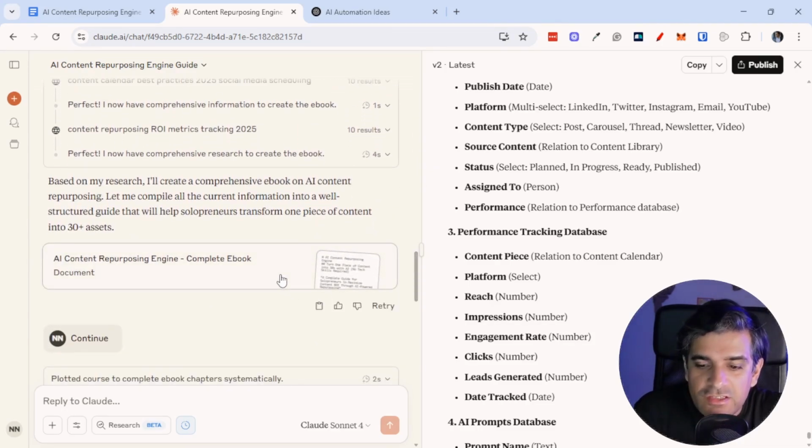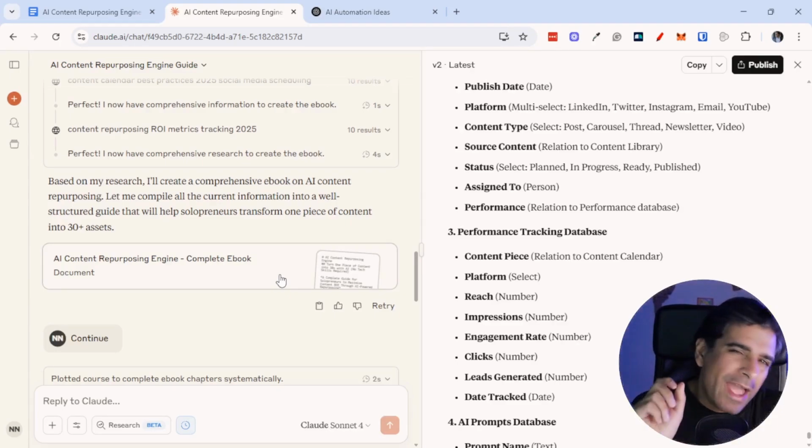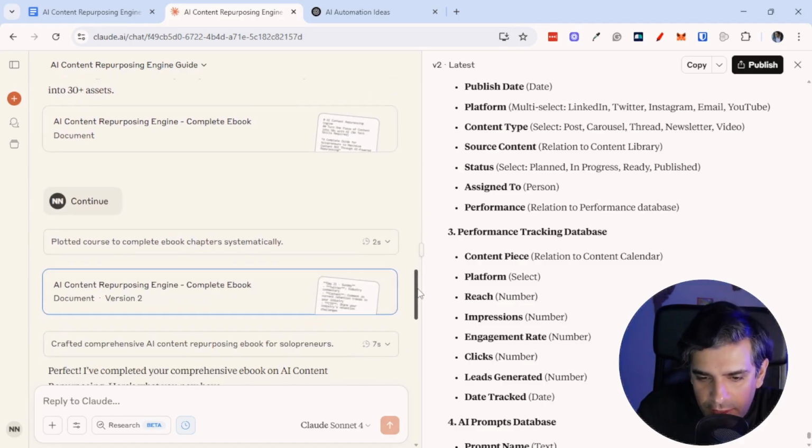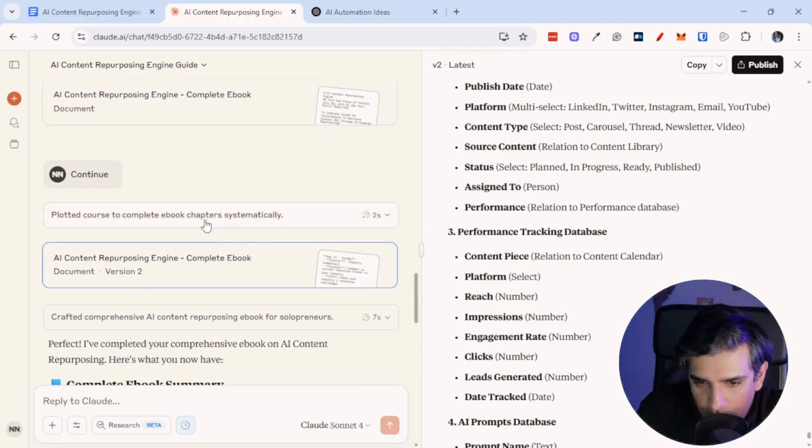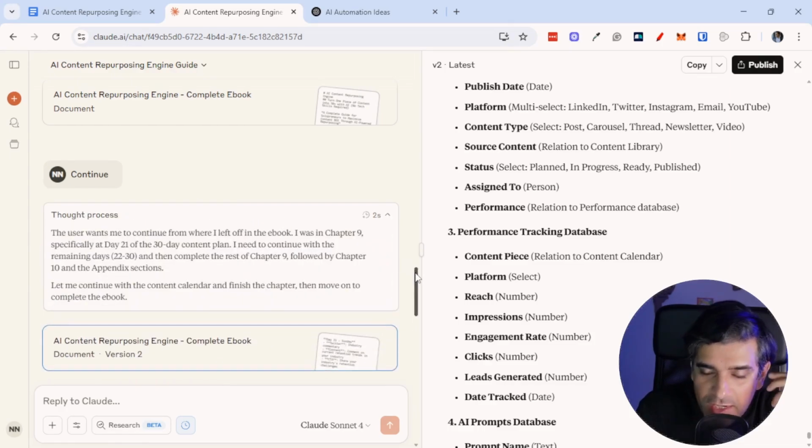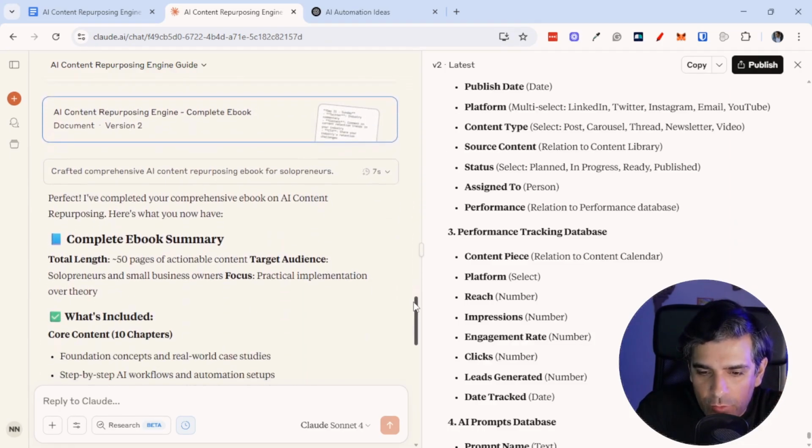And based on this research, it started writing. Now, the ebook wasn't completed in one go. I had to hit continue once, but it was able to create the entire thing. Just to show you this, it plotted a course to complete the ebook chapter systematically. So again, it kind of works by itself to give you what you need.